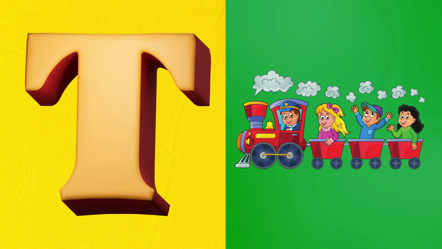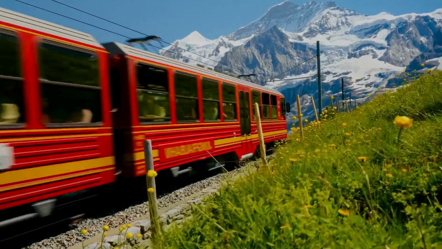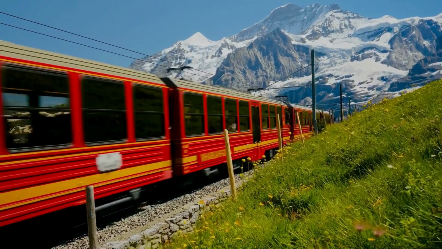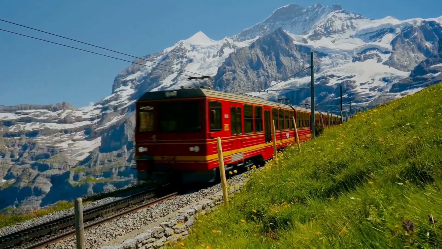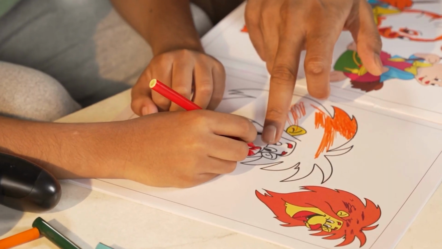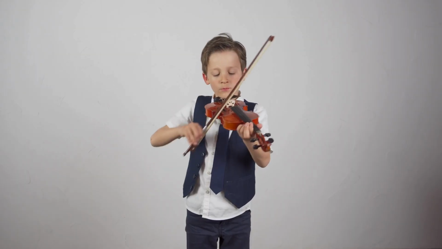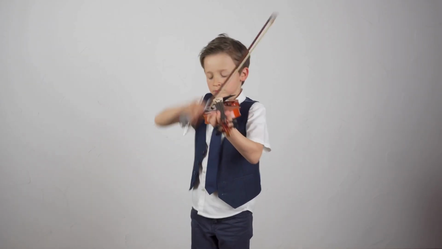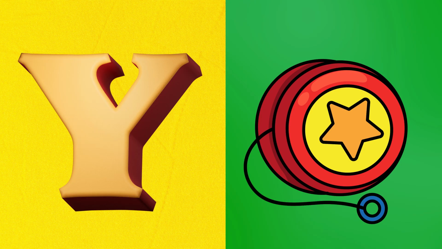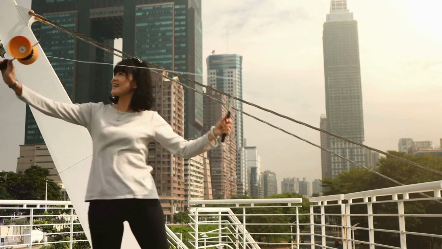T is for train, train moves across with choo-choo sound. V is for valid, and U is for whale. X is for xylophone. Y is for yo-yo, kid plays with the spinning yo-yo.